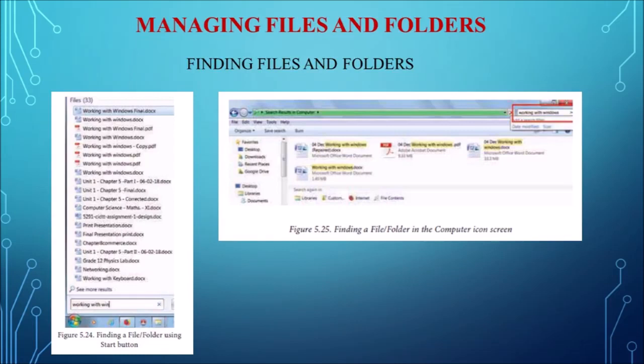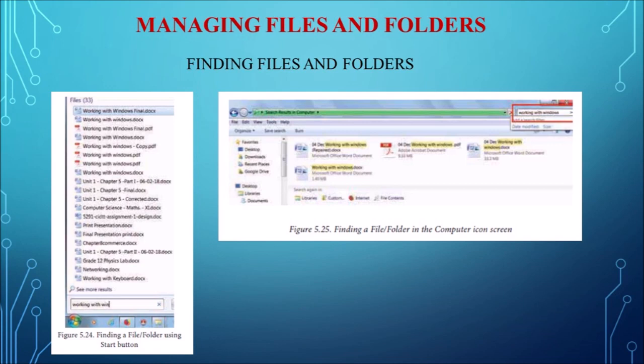There you can type the file or folder name which you want to search. Even if we give a partial name of the file or folder, it will display the list of files or folders starting with the specified name. So from there we can select. The files or the folders with the specified names will appear. From there we can click that file, and it will directly open the file or the folder.